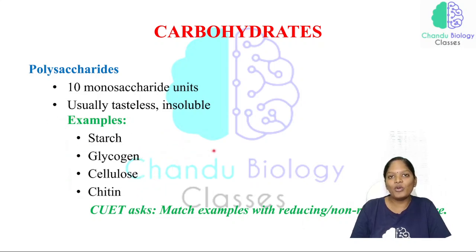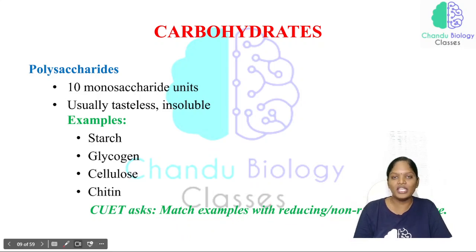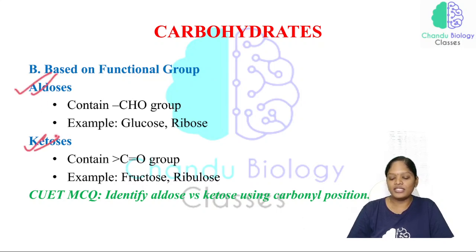From an exam point of view, they usually ask these types of questions: match examples with reducing and non-reducing nature. We are going to discuss what is reducing and what is non-reducing. Based on the functional group, the carbohydrates can be classified into two: one is aldoses and the other is ketoses. Just listen to me.